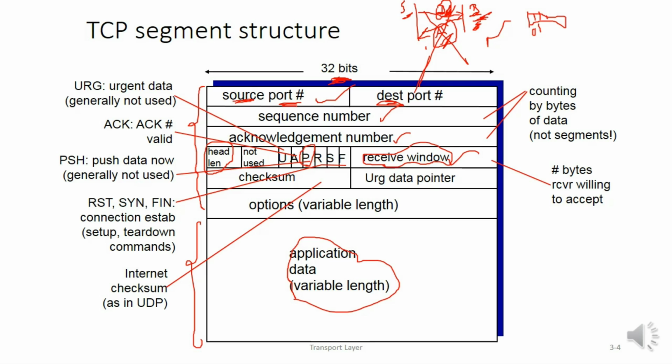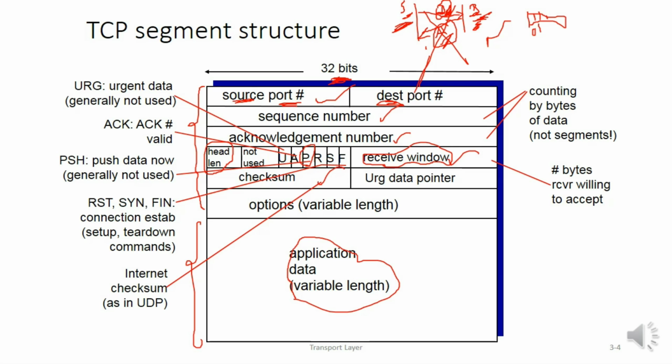That capacity is indicated as its window size. The receiver window size will be notified to the sender, so the sender will come to know the number of packets that the receiver can accept. Once it is revealed, the sender will control the flow by sending only the required number of packets to the receiver. So you can see the receive window over here.